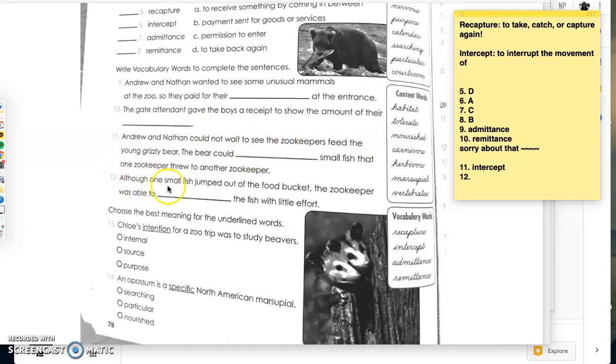Number 12. Although one small fish jumped out of the food bucket, the zookeeper was able to blank the fish with little effort. So the fish was trying to leave, and then the zookeeper was able to catch it again, recapture.